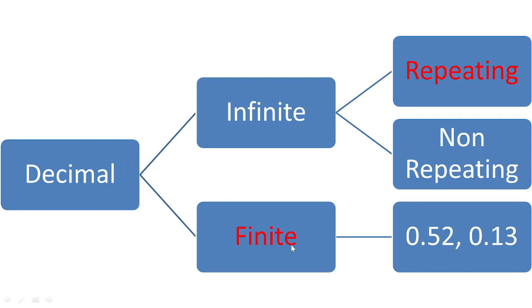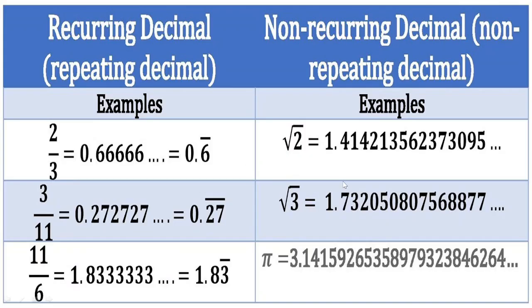So rational number means it is finite, or if it is infinite it is repeating. What is the difference between repeating and non-repeating, recurring and non-recurring? For example, you see the 6 is repeating here, but if you take the value of root 2, you don't see any pattern here. The numbers are not ending, but they are not repeating.